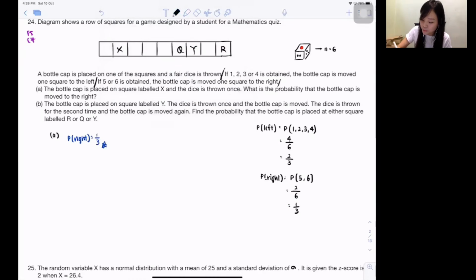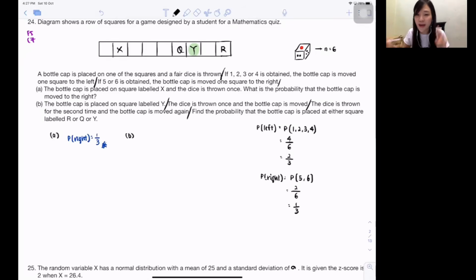So next one, B. Now the bottle cap, I put another color for you. Now the bottle cap is placed on label Y. So guys, now the bottle cap is this one, the green color one, okay? The dice is thrown once and the bottle cap is moved. You throw one time, the bottle cap moves one step, correct? Next, the dice is thrown for the second time and the bottle cap moves again. This sentence tells you that now you will throw the dice 2 times and you will walk 2 steps, okay?